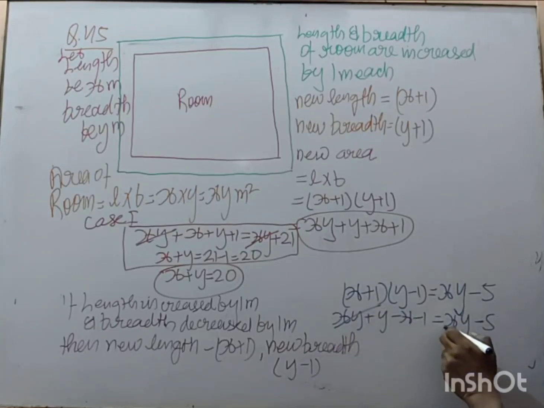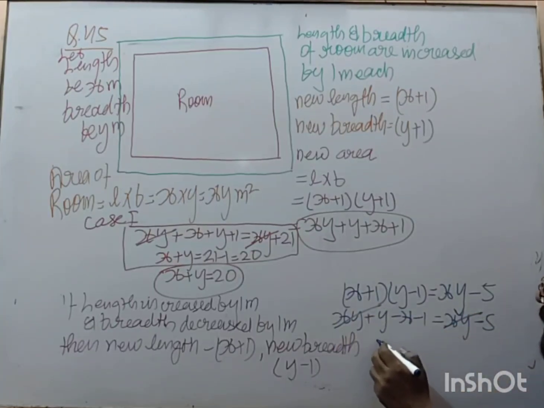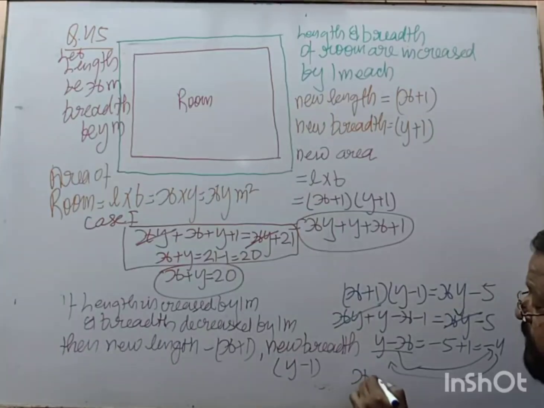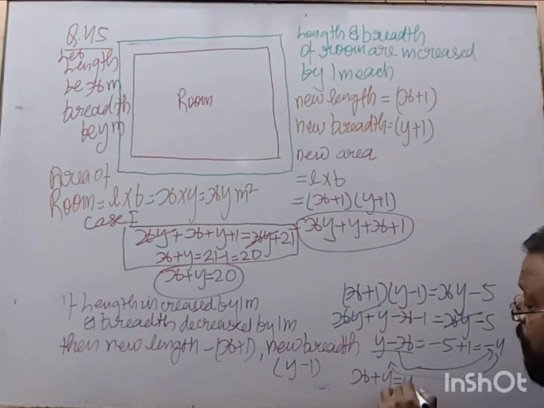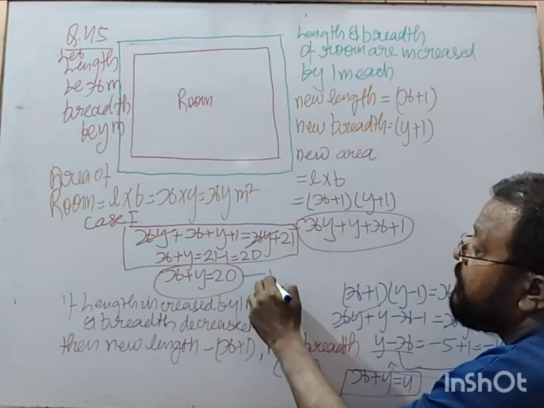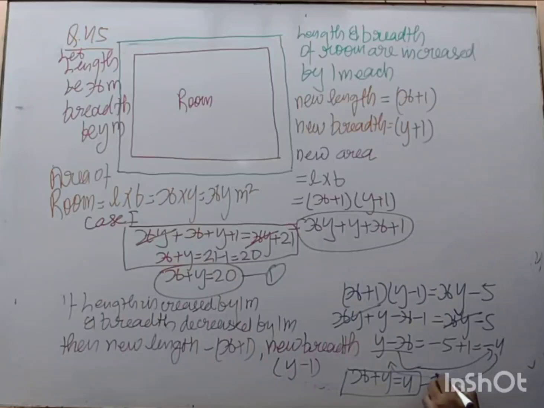So this xy is cancelled out. You get y minus x is equal to 5 minus 1, 5 plus 1 becomes minus 4. Now interchange the positions. So you get x minus y is equal to 4. You get two equations. This is equation 1. This is equation 2.